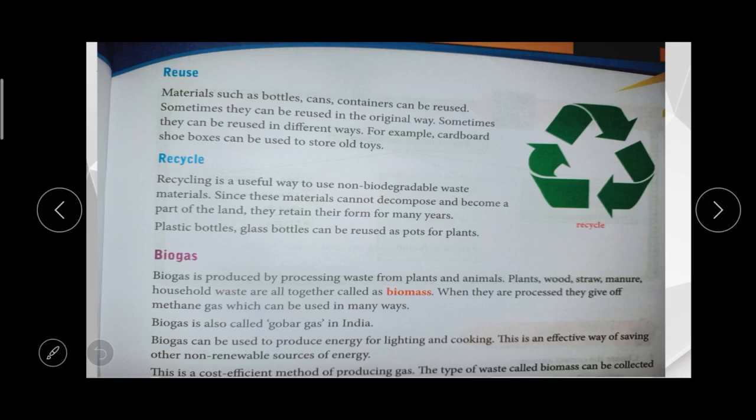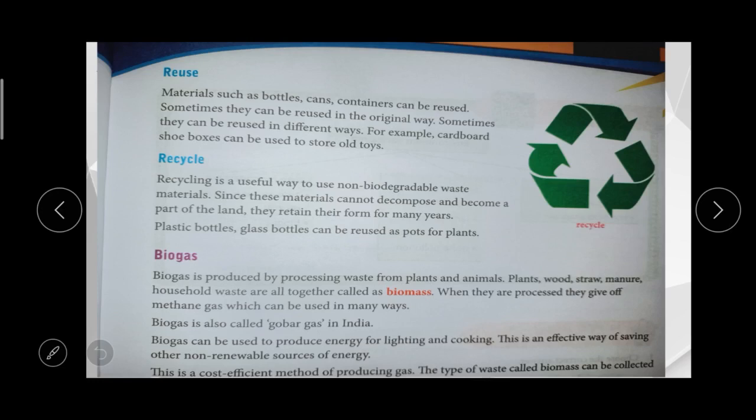For example, cardboard shoe boxes, we can use them to store some old things. So many boxes are there, right? So we can use them to store things in our house. Then old utensils, some are damaged, right? We can use those utensils for planting some trees and for handmade works. So we can recycle and we can reuse it.